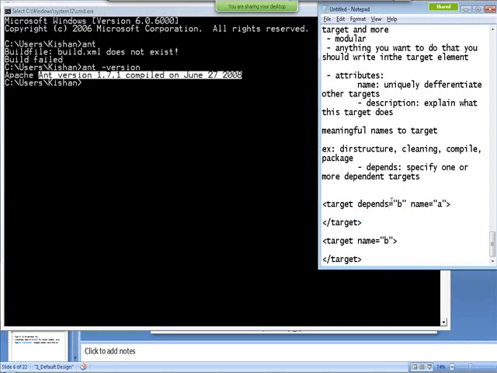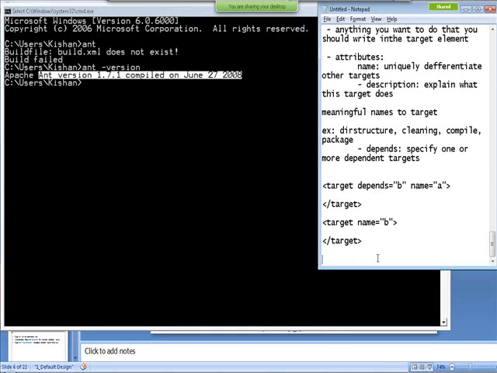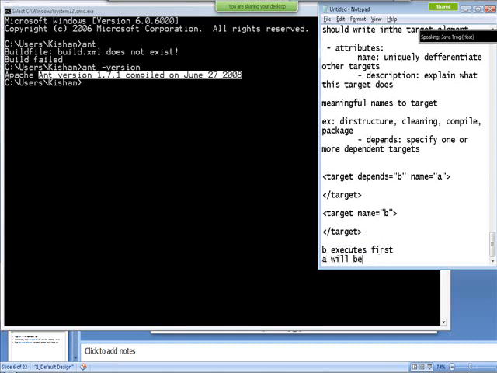So first it will execute the B target, then only the A target will be executed, because A depends on B. In this case, B executes first, then A will be executed.